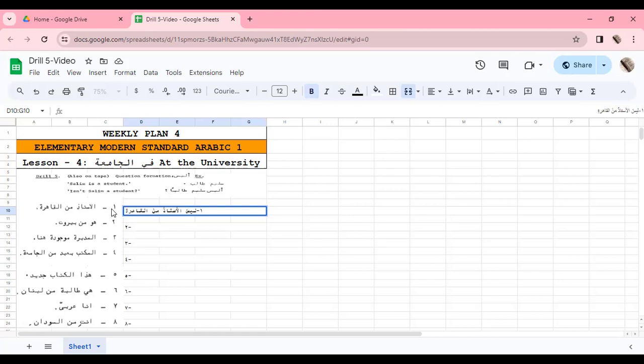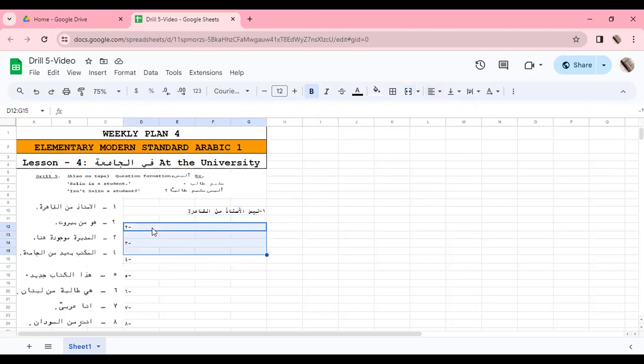Let me just arrange this a little, let's move all of them a little. Okay, so this is Alaysal Ustadu min al Qahira, the Ustad is not from Qahira.